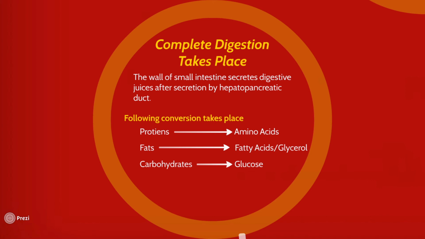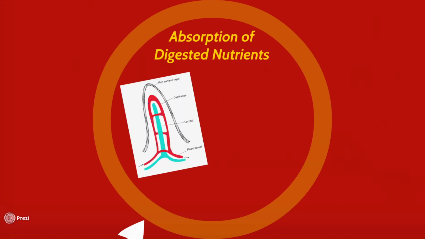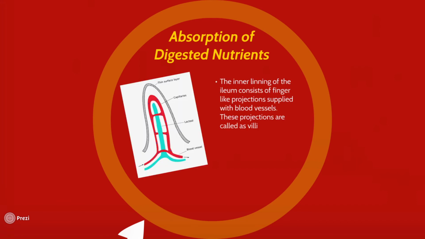Now how do these digested nutrients get absorbed? It is done by these structures. The inner lining of the ileum consists of finger-like projections supplied with blood vessels. These projections are called villi.